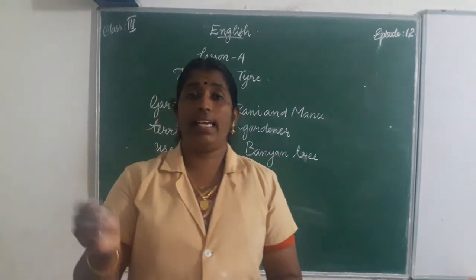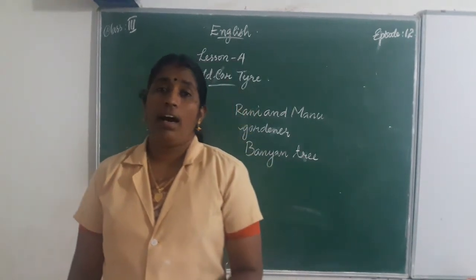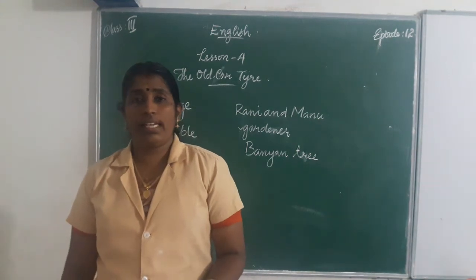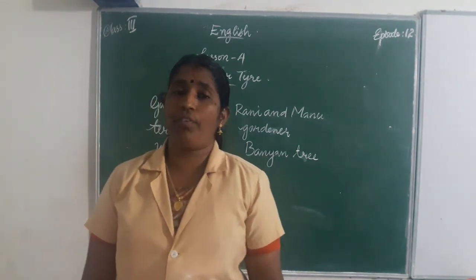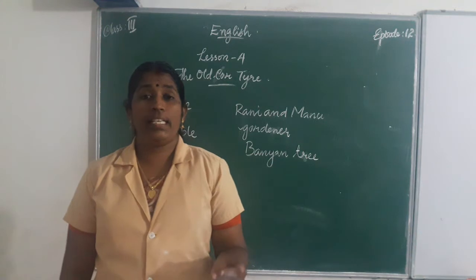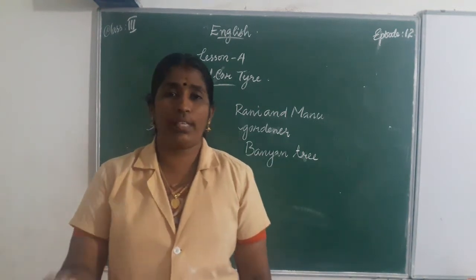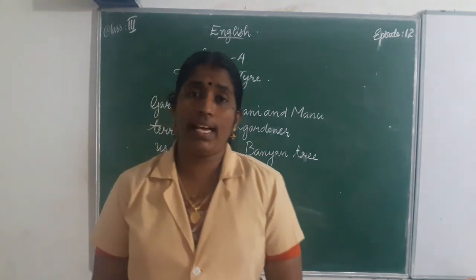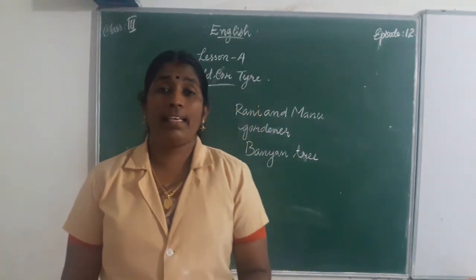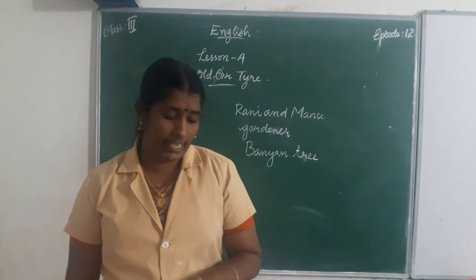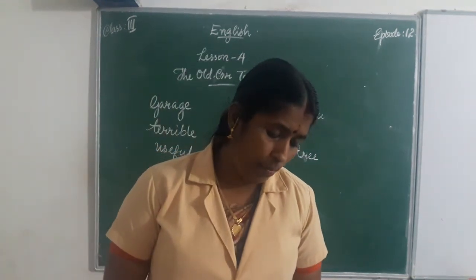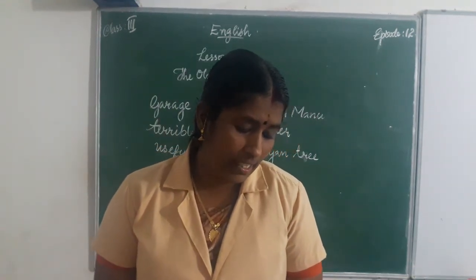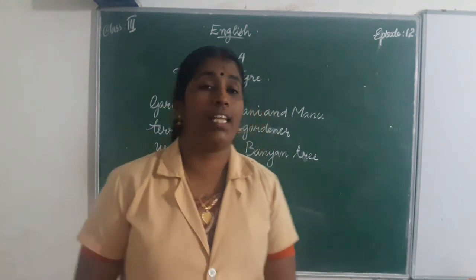Rani and Manu, the children of the gardener, saw the tire lying in the corner of the garage, and they knew that it was not useful for the house owner. So they decided to ask their father to get that tire for hanging it from the banyan tree. For what did they ask for the tire? For making it a swing. Hang it from the strong banyan tree in the garden. We shall use it as a swing.